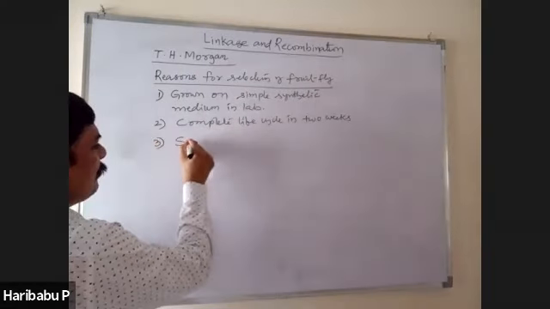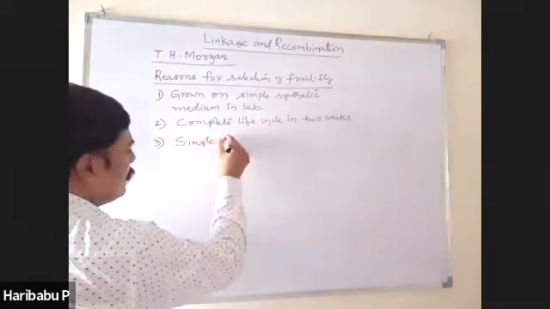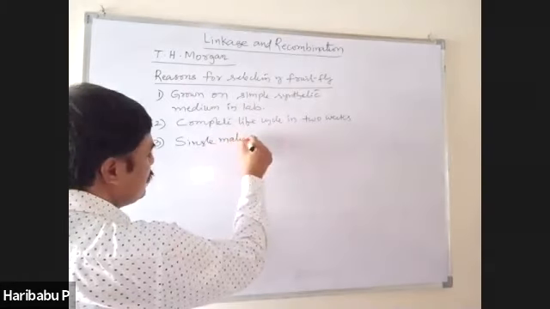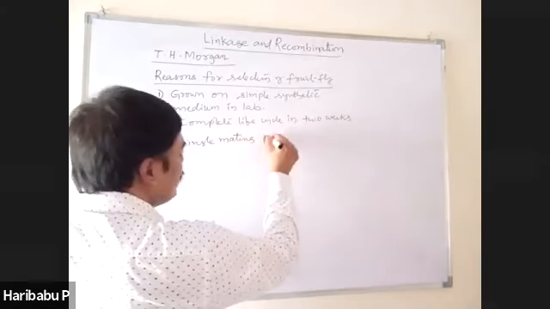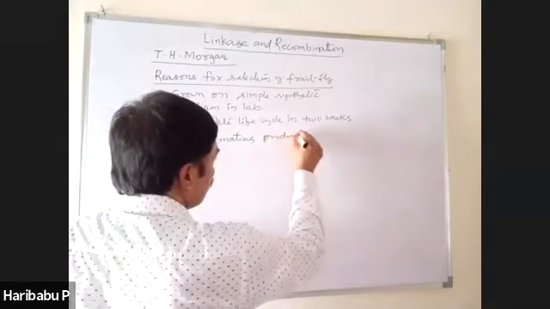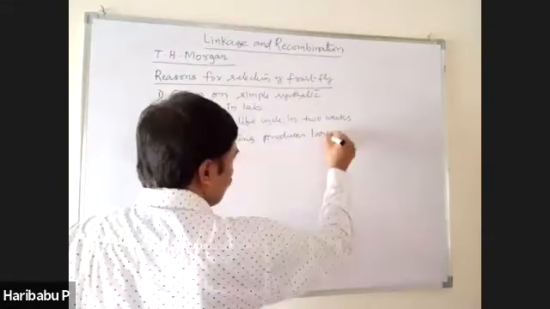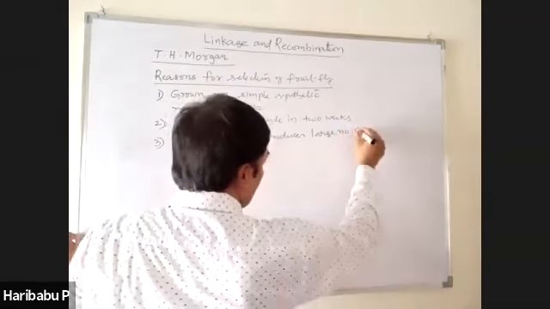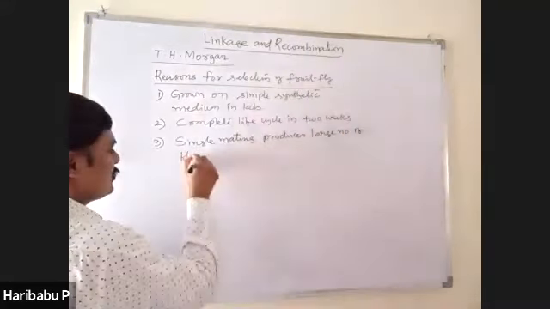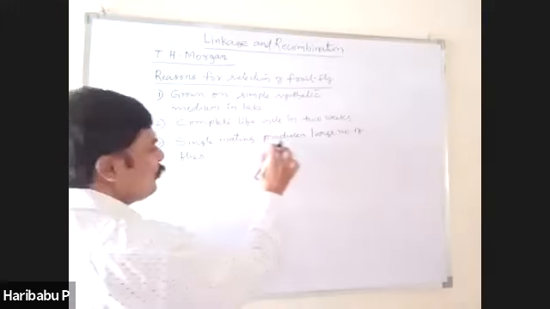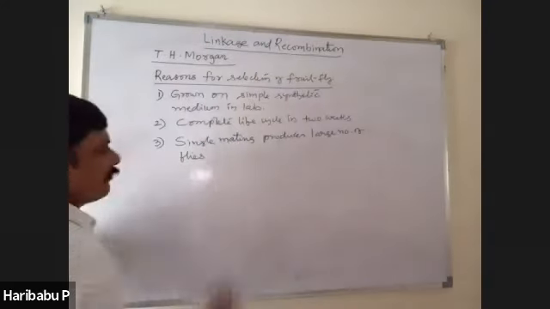A single mating between these flies produces a large number of flies.